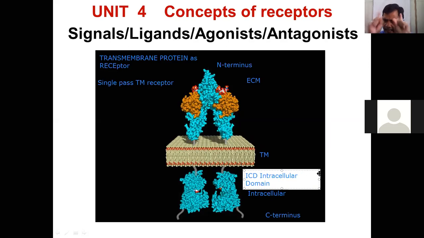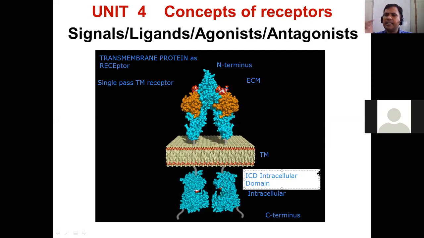So basically the receptors, what we are taking as an example of a transmembrane protein serving as a receptor, from the N terminus to the C terminus they have different domains. That is very clear. One more point to be noted down here. All the receptors, GPCR, integrin, cadherin, they have their own chemistry. They have their own structural features.